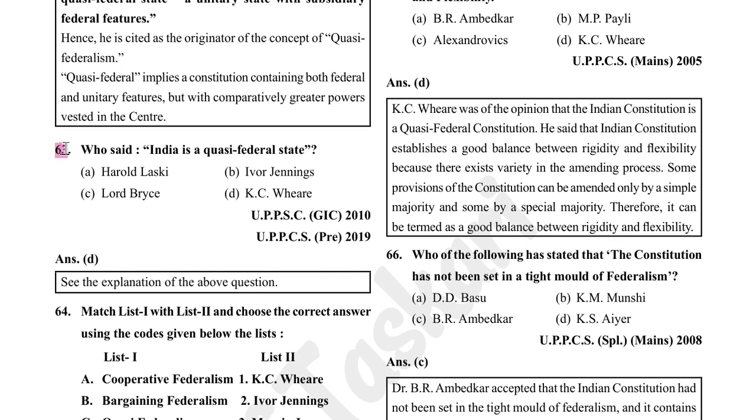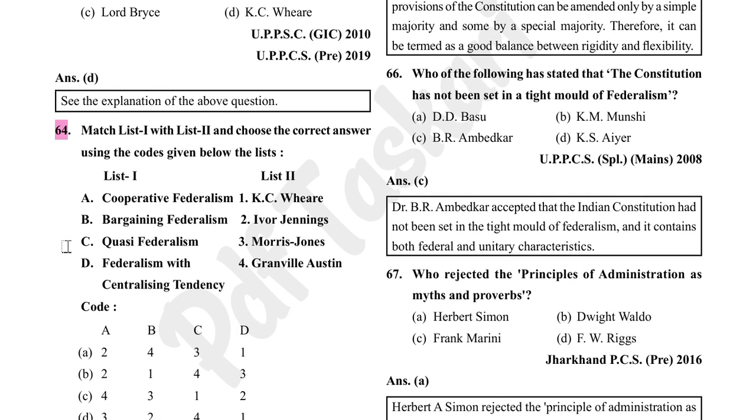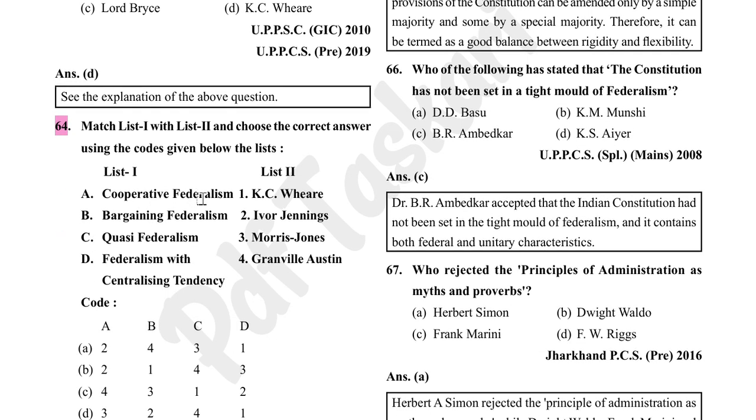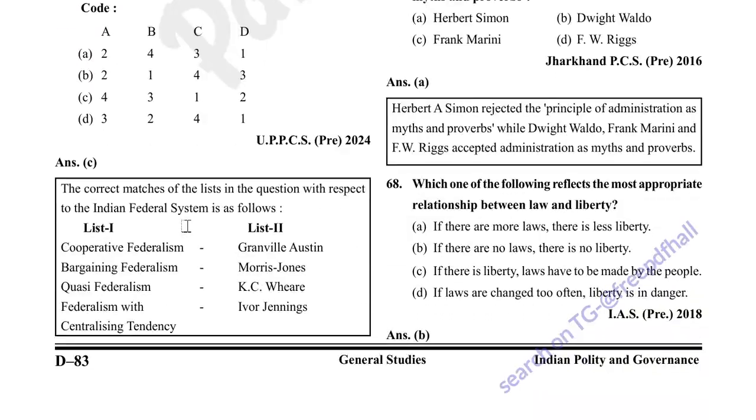Who said India is a quasi-federal state? Casey Weary. Option D is correct. Match list 1 with list 2. Cooperative federalism, Granville Austin, A4. Option C is correct. Quasi-federal, C1. Bargaining federalism, Morris Jones. Federalism with centralizing tendency, Ivor Jennings. Option C is correct.